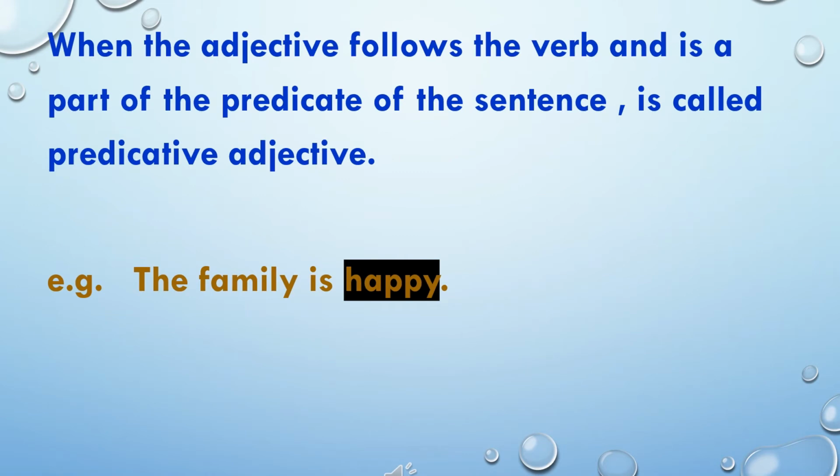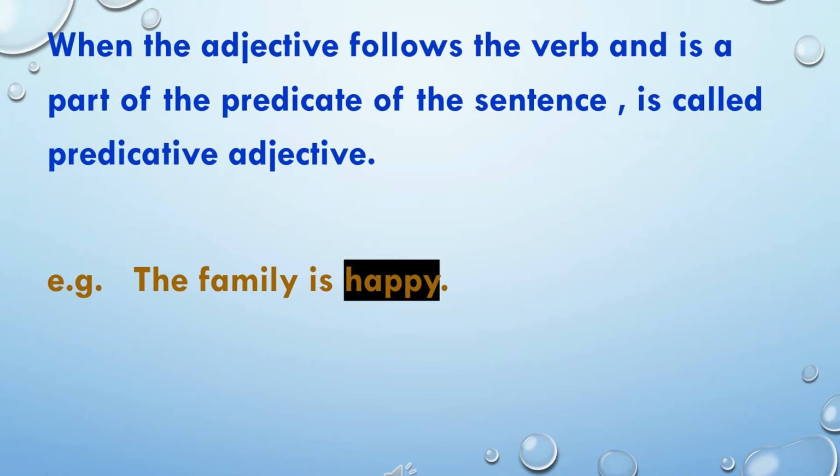When the adjective follows the verb and is a part of the predicate of the sentence, it is called a predicative adjective. For example, the family is happy. In this sentence, the adjective follows the verb and is a part of the predicate.